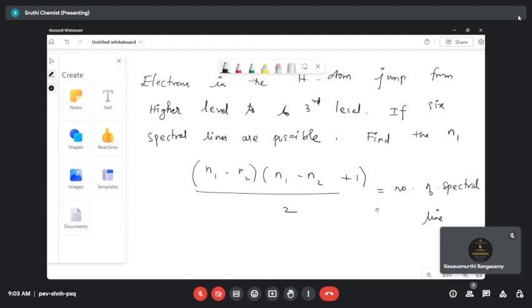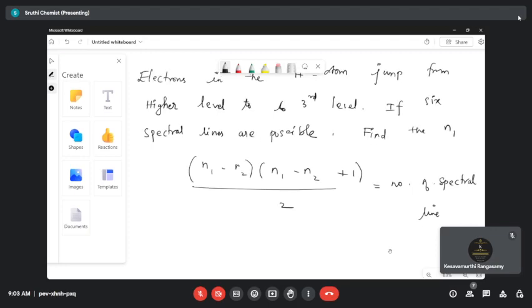The number of spectral lines is 6, and the value of n2 is 3. So they are asking to calculate the value of n1.